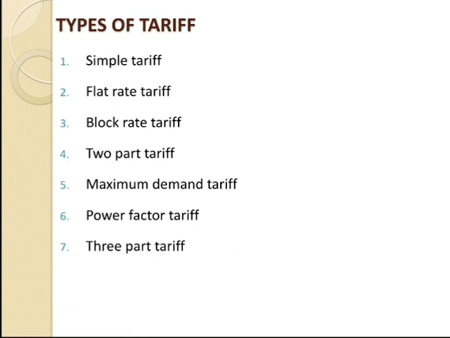First one, that is the fixed charges, and second one, that is the running charges. The fixed charges depend upon the maximum demand of the consumer, while the running charges depend upon the number of units consumed by the consumers. Thus, the consumer is charged at a certain amount per kilowatt of maximum demand plus a certain amount per kWh of electrical energy consumed.